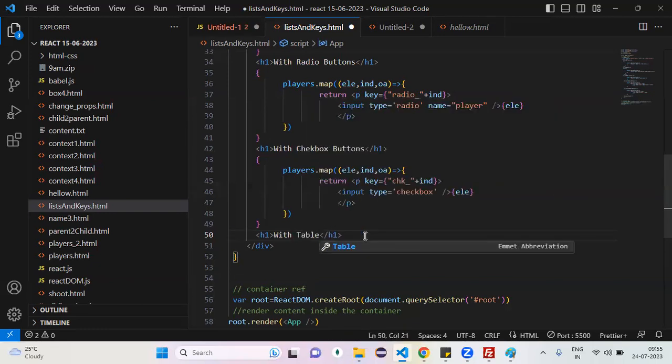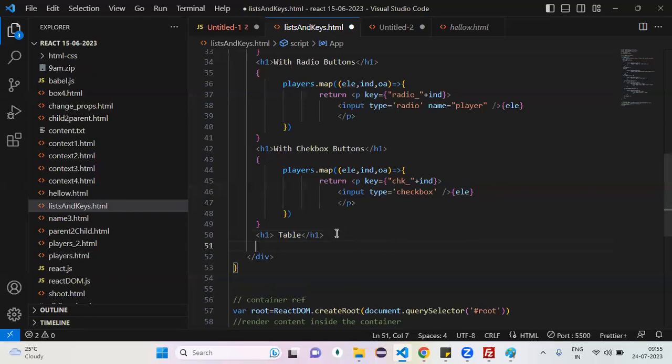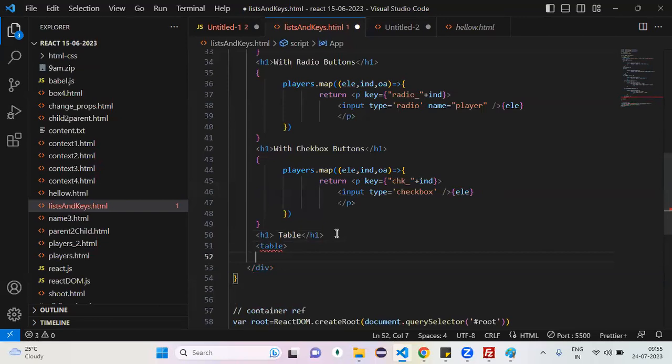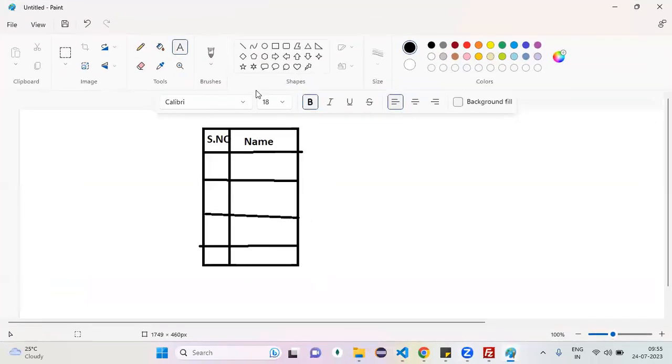First, how to create the table? Everyone knows. With which tag? Table tag. Here you need border? Required. Okay, see the requirement. Border is there, so border equals 1 pixel. A table contains how many sections? This is one section.